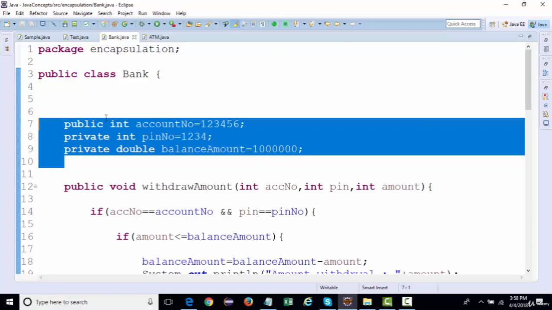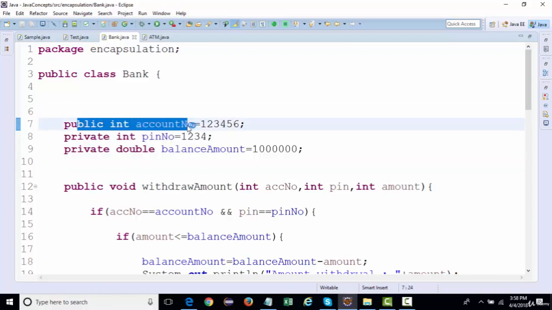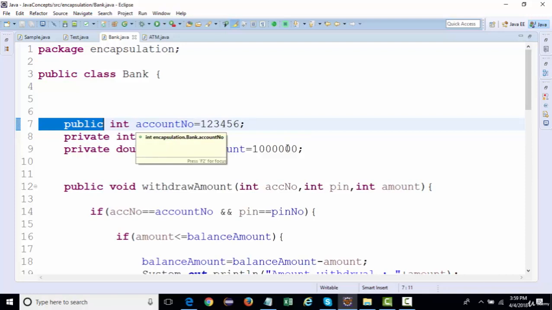But if we talk about this public instance variable, that is account number, do we have any need of updating the account number? We never update the account number. The account number will always remain constant, so we can just get the account number. We can never set the account number. These things have to be handled logically as well, because no bank is going to provide you a functionality to update the account number. So we'll never create a functionality that would say set account number. But yes, we can create a method that could say get account number.